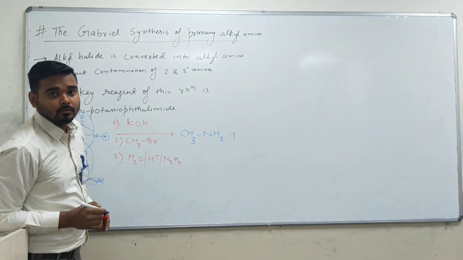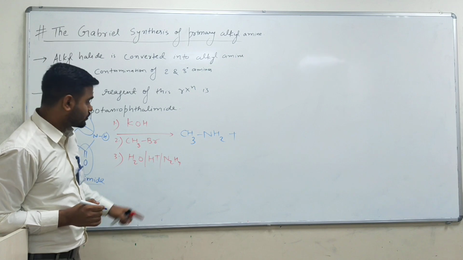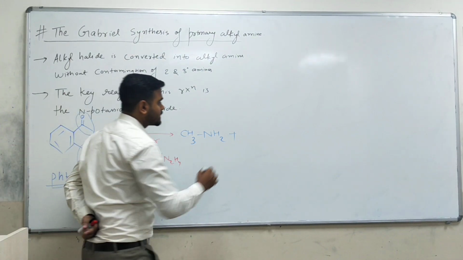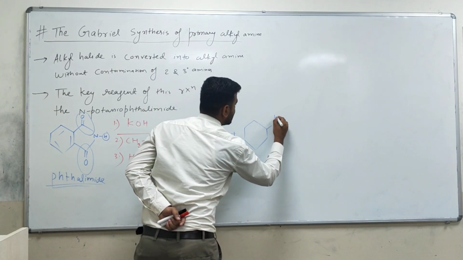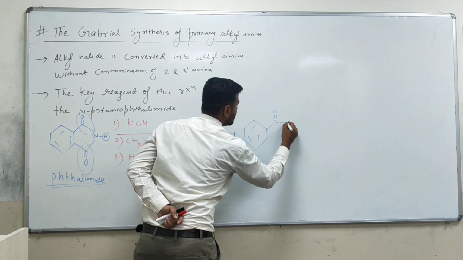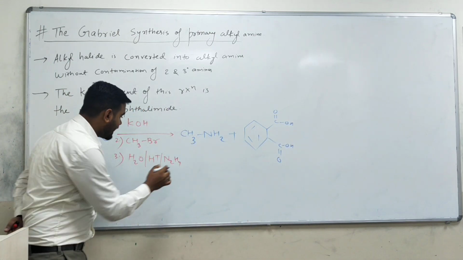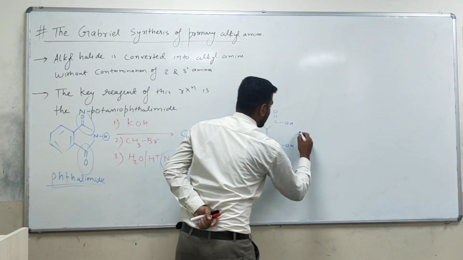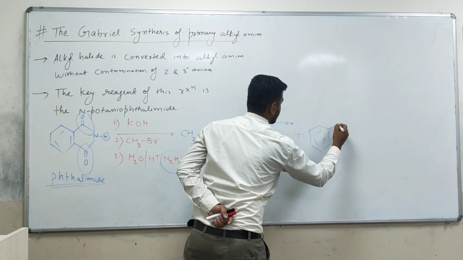That will be the main question, and that will depend upon what hydrolysis you have taken here. If you take H plus, you will get phthalic acid. But if you take N2H4, you will get phthalhydrazide. You will get this structure. Very important.